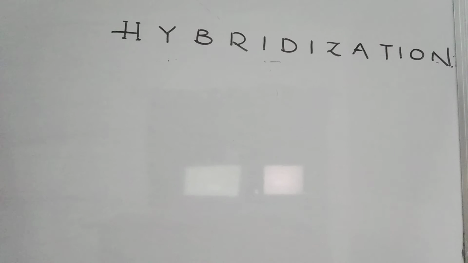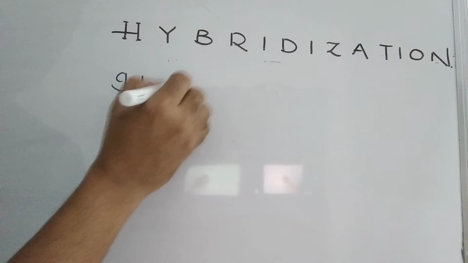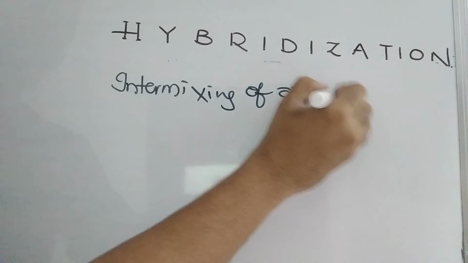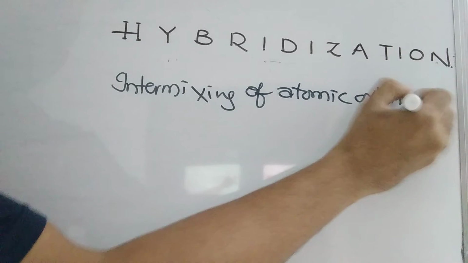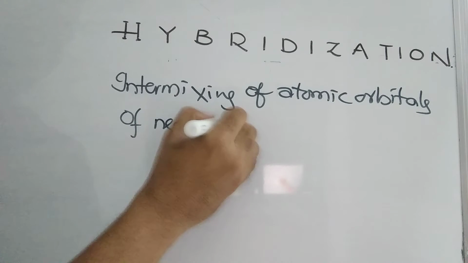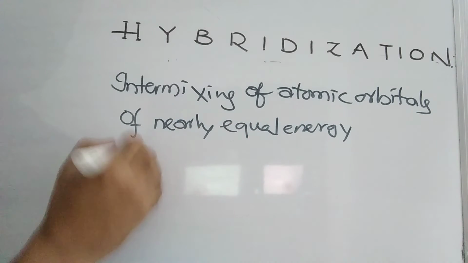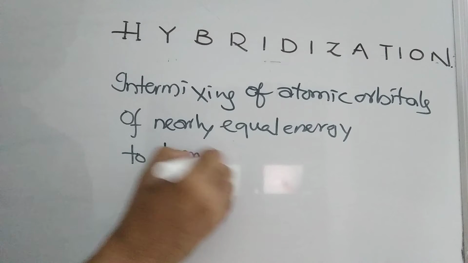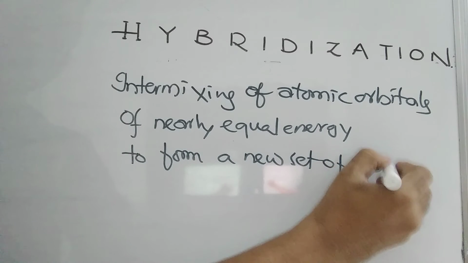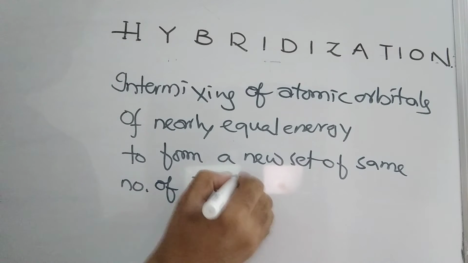Hybridization means intermixing of atomic orbitals of nearly equal energy to form a new set of same number of identical orbitals.